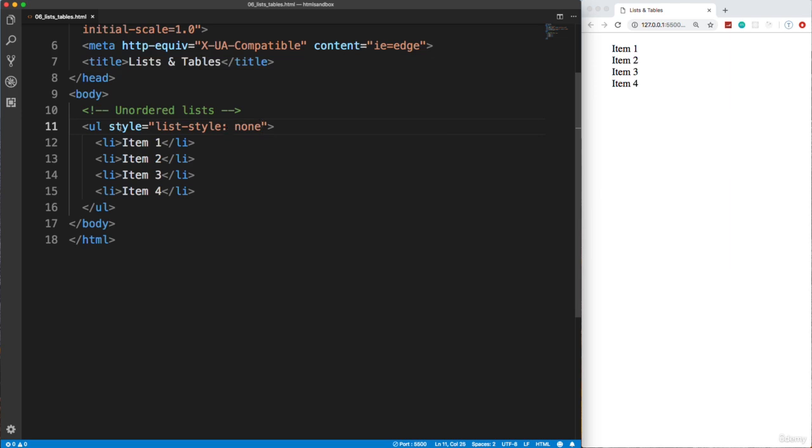All right, and this is something that I would not recommend doing. You want to put all your styling in your CSS style sheet, but I just wanted to give you an example of this. So let's get rid of that. So that's an unordered list.